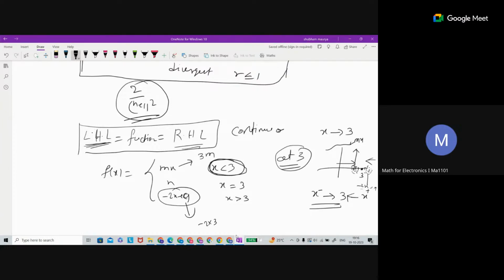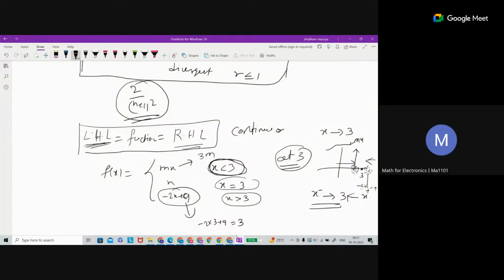minus 2 into 3 plus 9, which is 3. Sir, in all the cases we will put the same number, like 3? Because we are talking about around 3, right? Only 3. We are talking about 3.